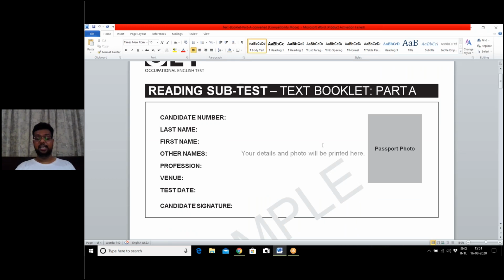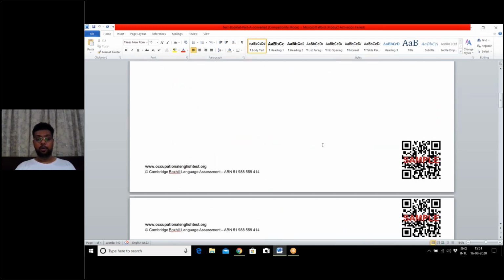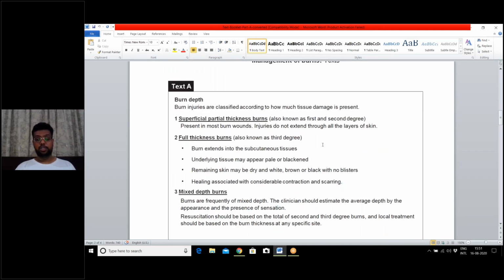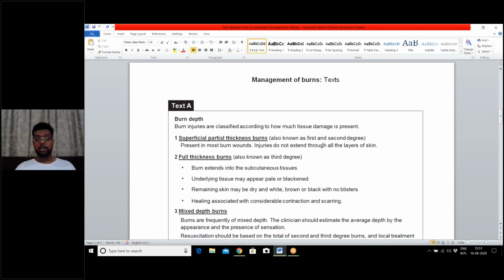Reading subtest, test booklet Part A, and this is regarding the management of burns. We will try to solve 20 questions with the help of this information provided as a sample test on the OET official website.